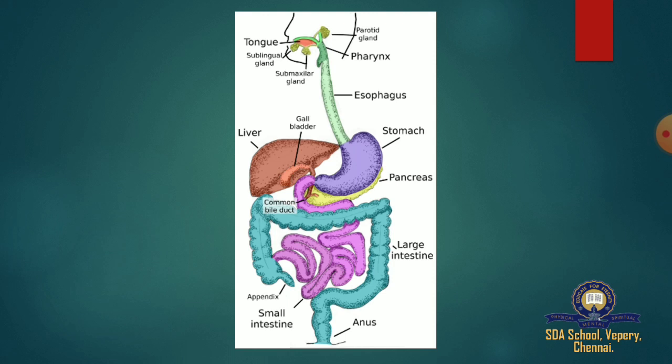The food travels through a long pipe called the esophagus. It is also known as the food pipe. After the food particles have traveled through the food pipe, the next destination is the stomach. The stomach releases a lot of acids and enzymes which further break down the food particles.